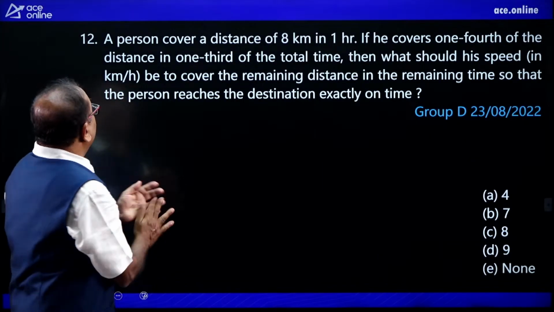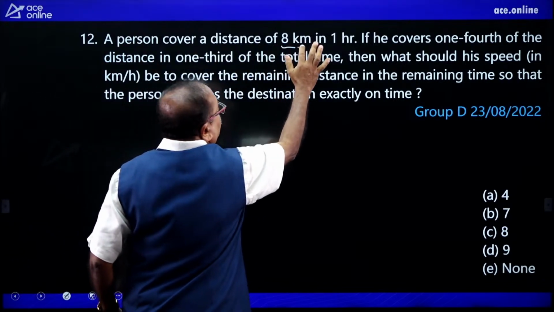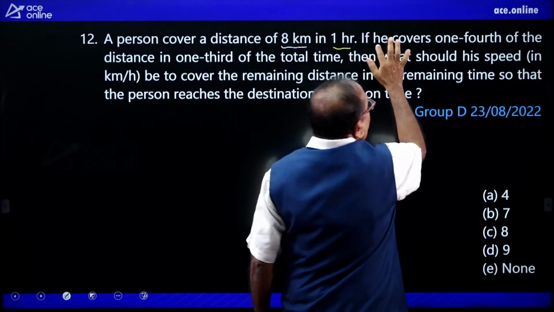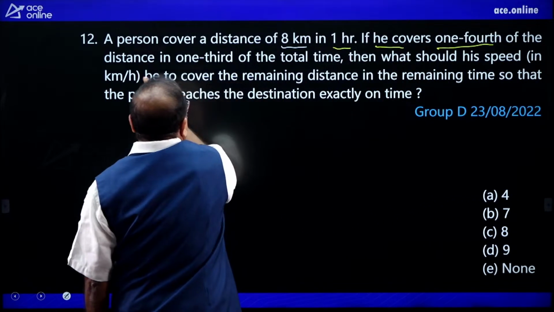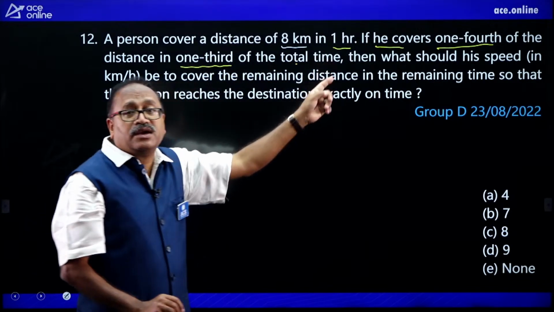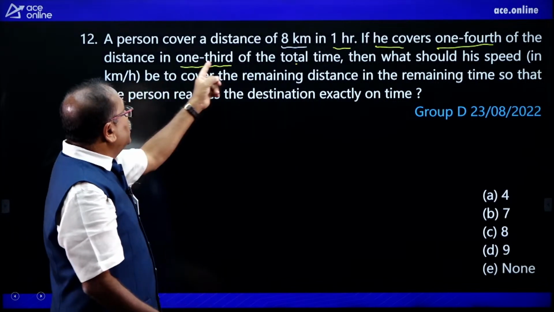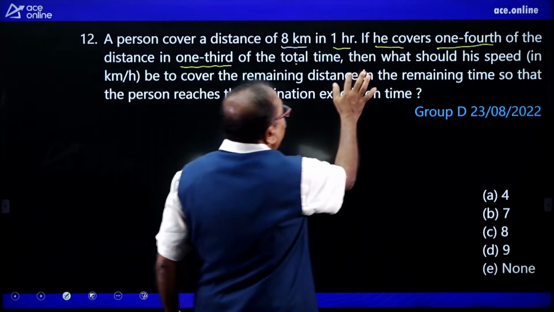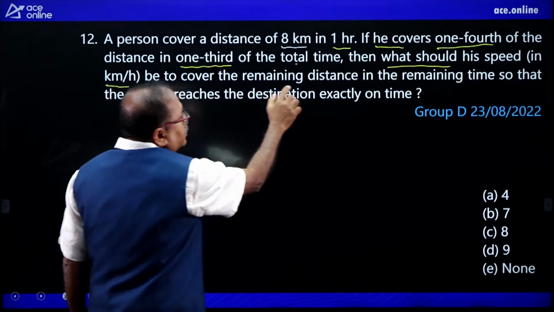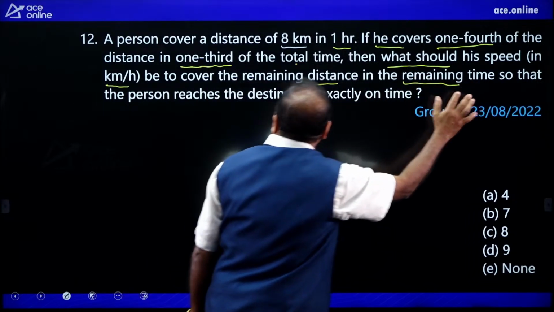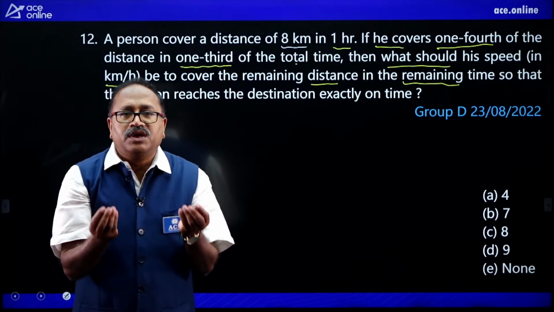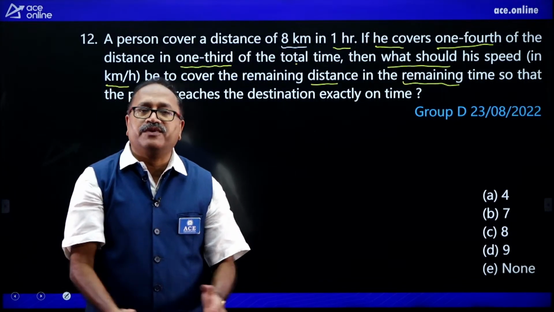So, now I will discuss this question. A person cover a distance of 8 kilometer in 1 hour. Okay, fine, very simple information. He covers the 1/4 of the distance in 1/3 of the time. So, I have the distance, I have the time. So, I can find out 1/4 of the distance and 1/4 of the time. Now, then what should be the speed in kilometer per hour to cover the remaining distance in remaining time, so that the person reach the destination on time? Very frequently asked and very common question for time and distance.